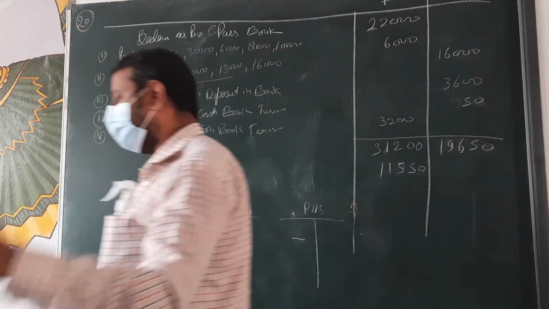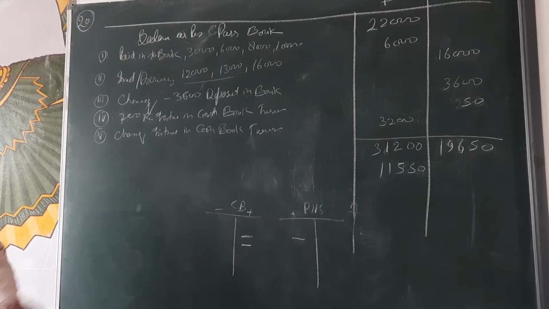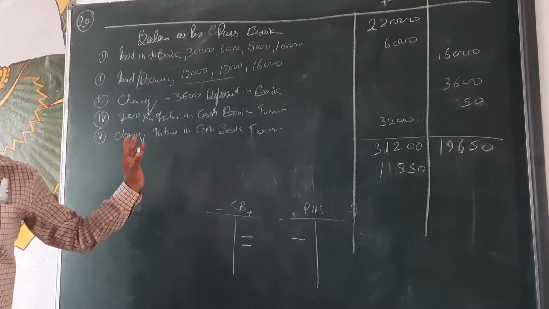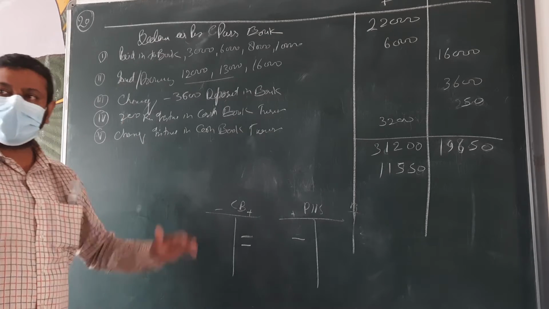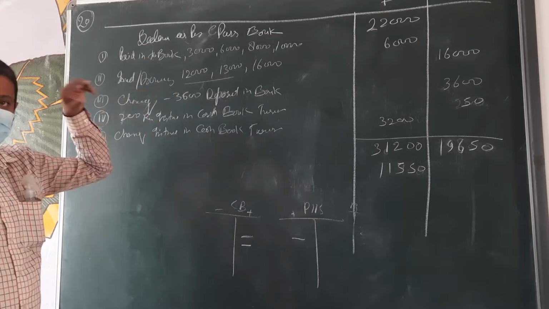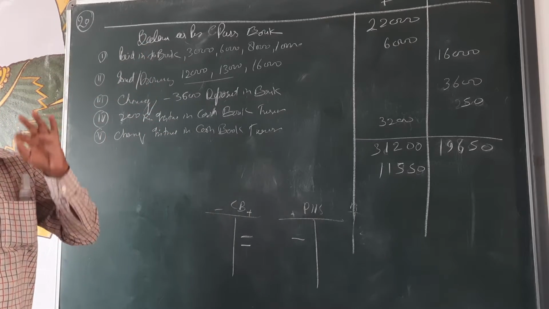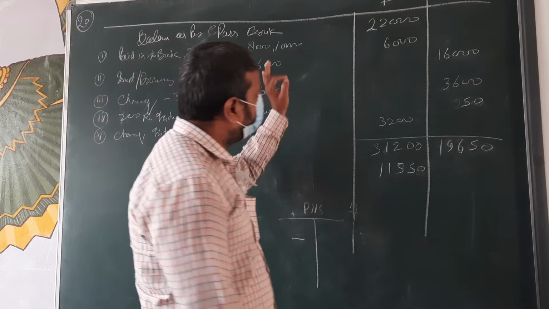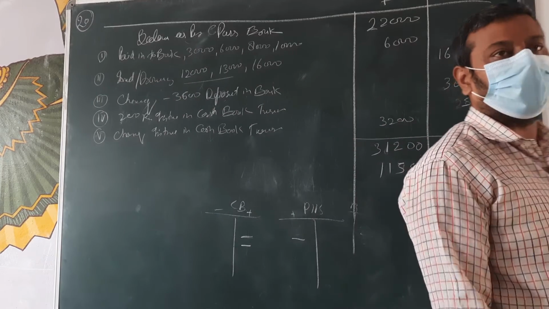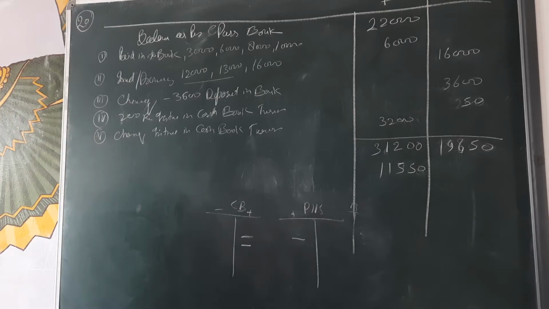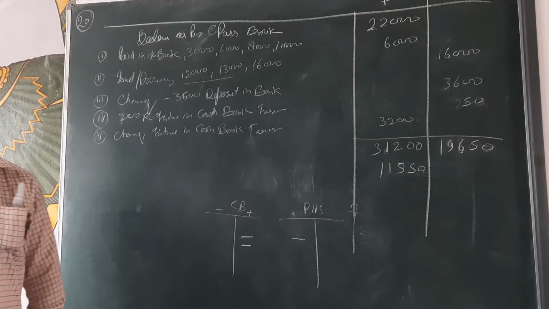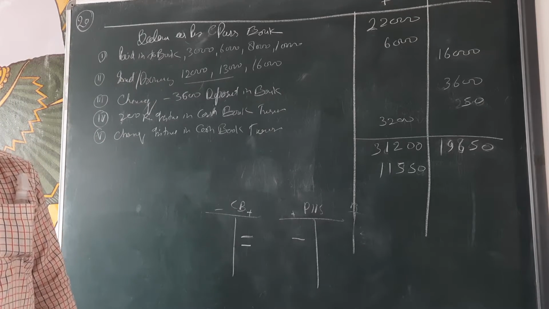Now go for the next question. It's clear? Copy it, everyone. Do it fast, do it fast. And again I am telling you, for this statement don't take any tension. The statement given in your book, the same you can write here. Copy here. Okay, beta?